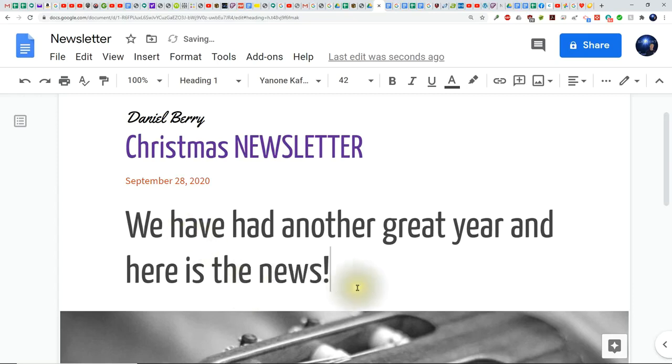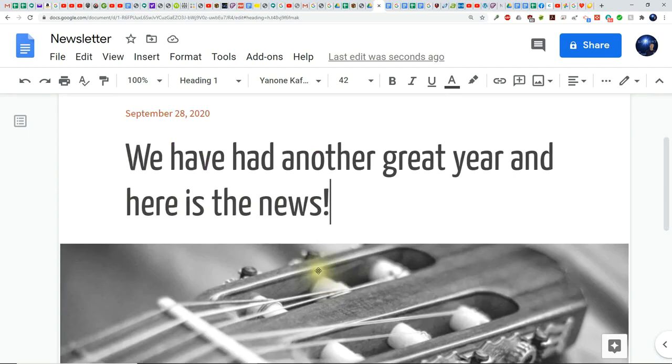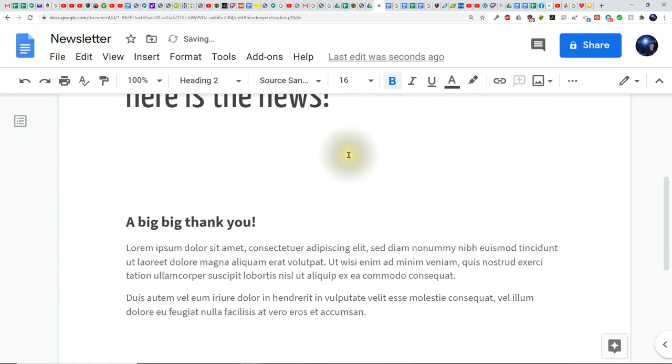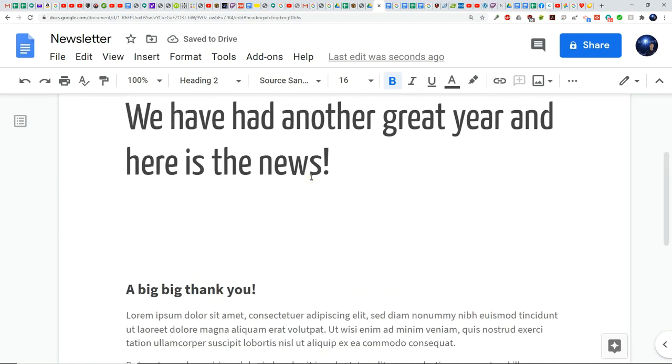Step 28. After typing in, "We have had another great year and here is the news," take your mouse and click once on the image of the guitar. It will become highlighted as seen here. Now hit the Enter key once and that image goes away.